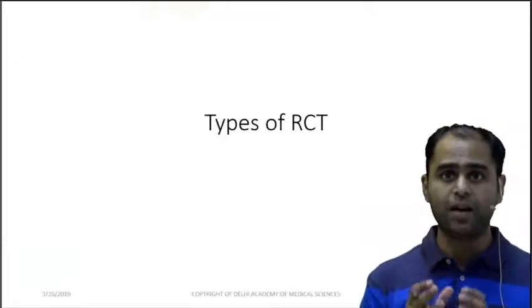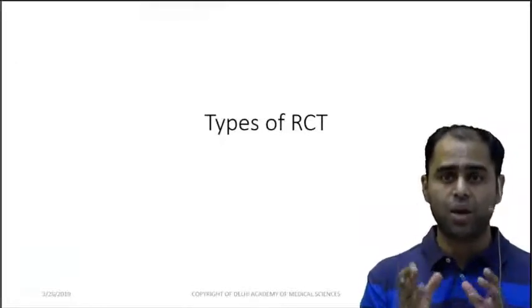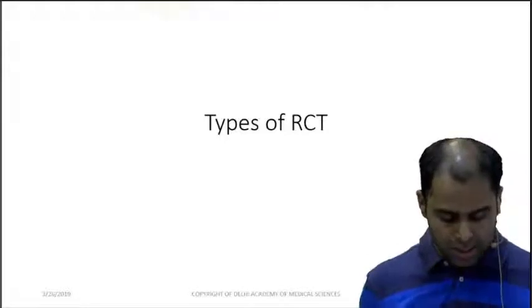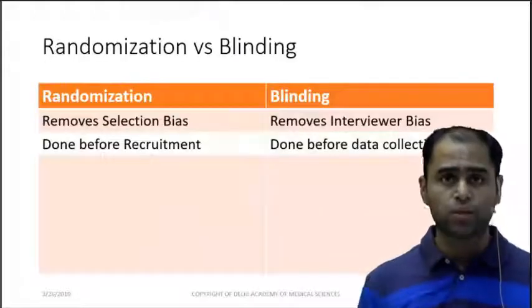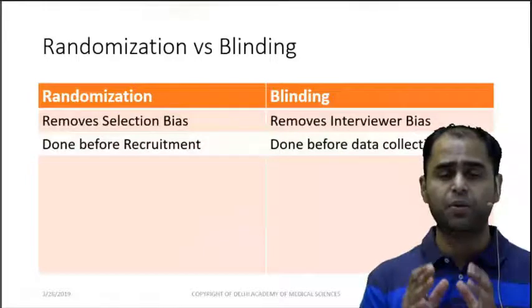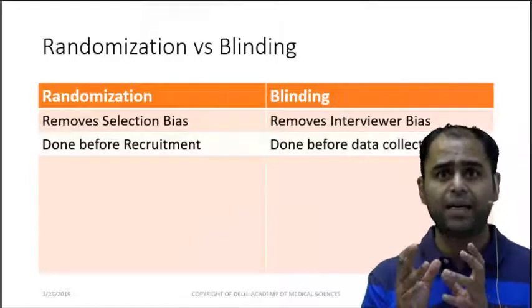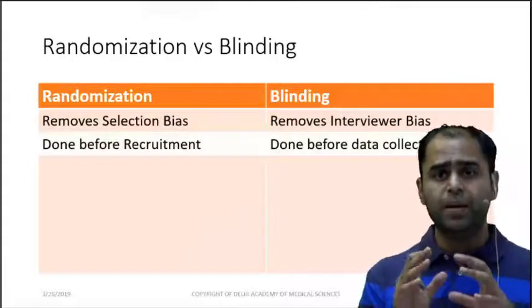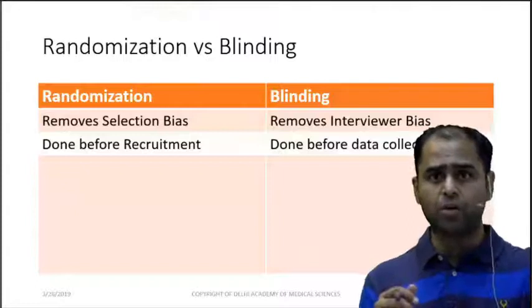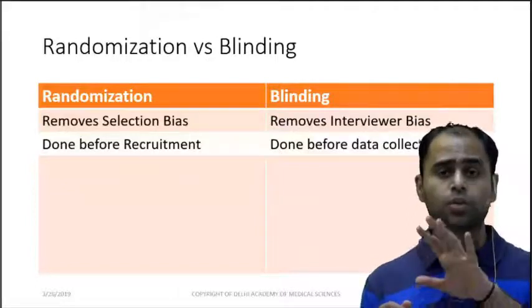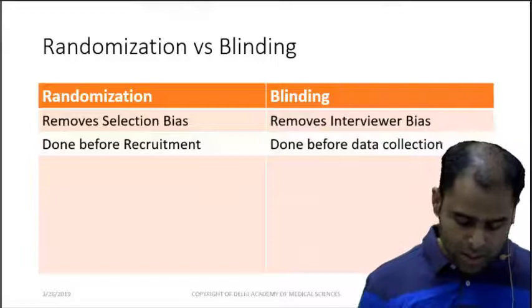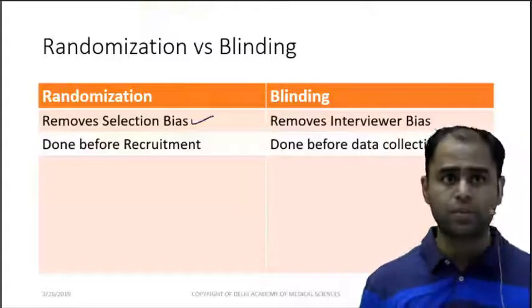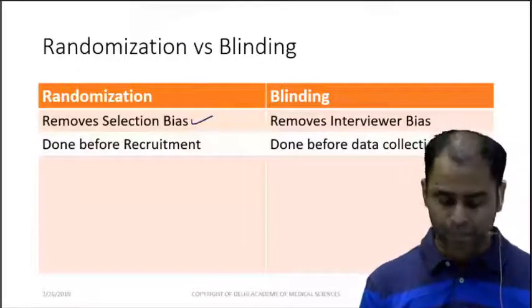Types of RCT, randomized control trials. The very basic one to understand first is the difference between randomization and blinding. See, people rapidly say double blind randomized control trial and they think it is the same. There is a huge difference, my dear students. Randomization removes selection bias.